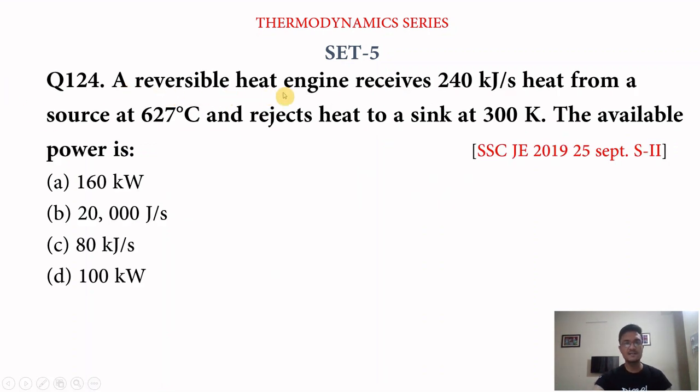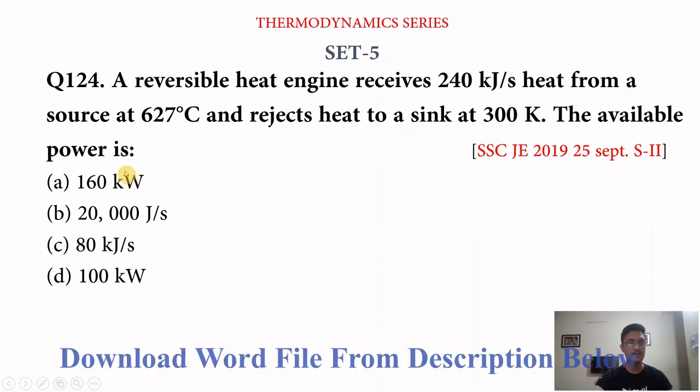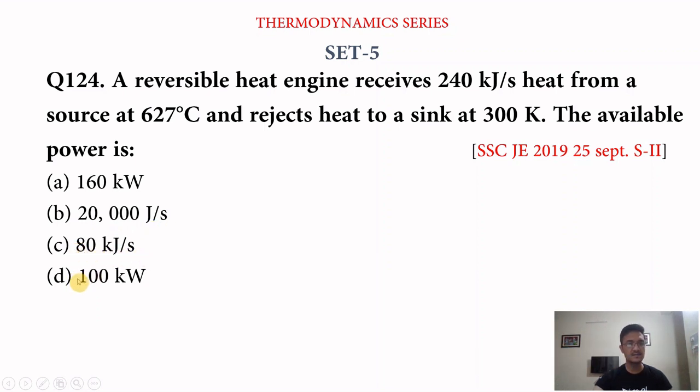A reversible heat engine receives 240 kilojoule per second heat from a source at 627 degrees Celsius and rejects heat to a sink at 300 Kelvin. The available power is: option A, 160 kilowatt; option B, 20,000 joule per second; option C, 80 kilojoule per second; and option D, 100 kilowatt.